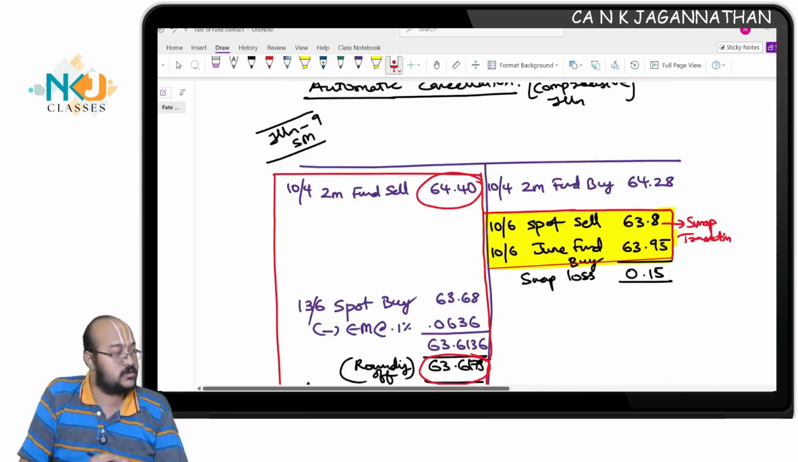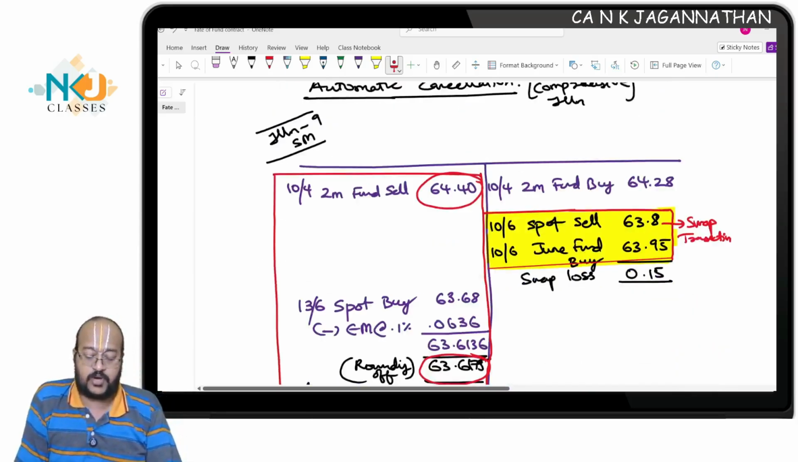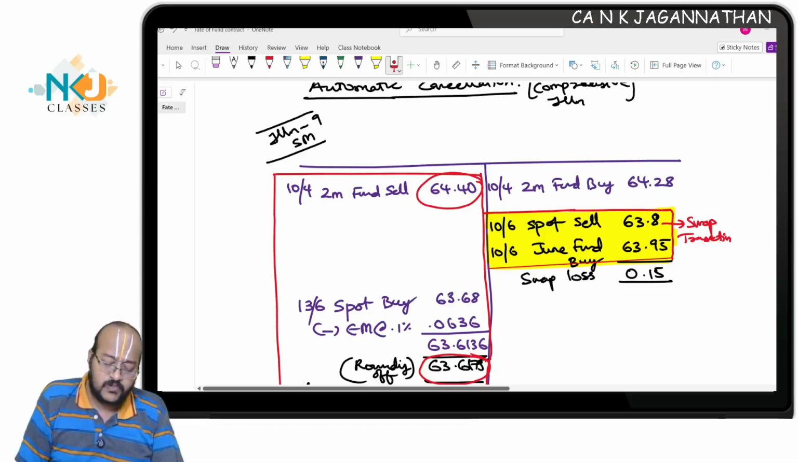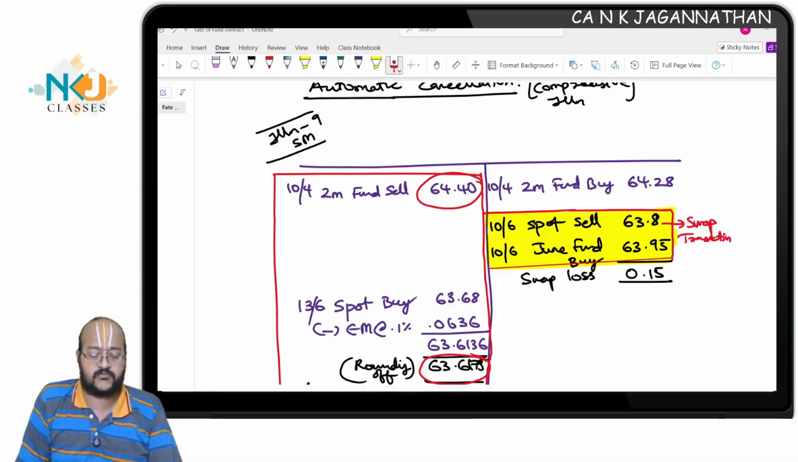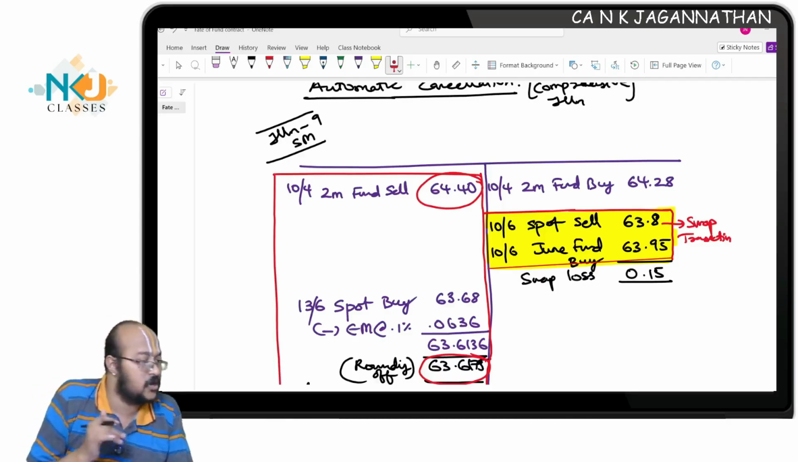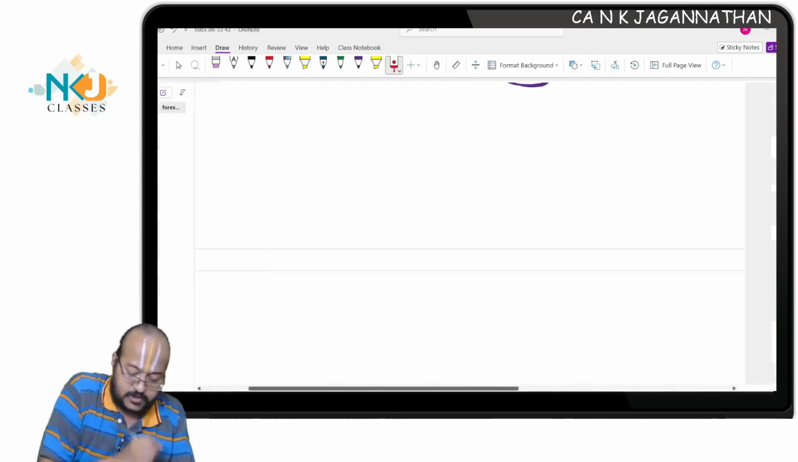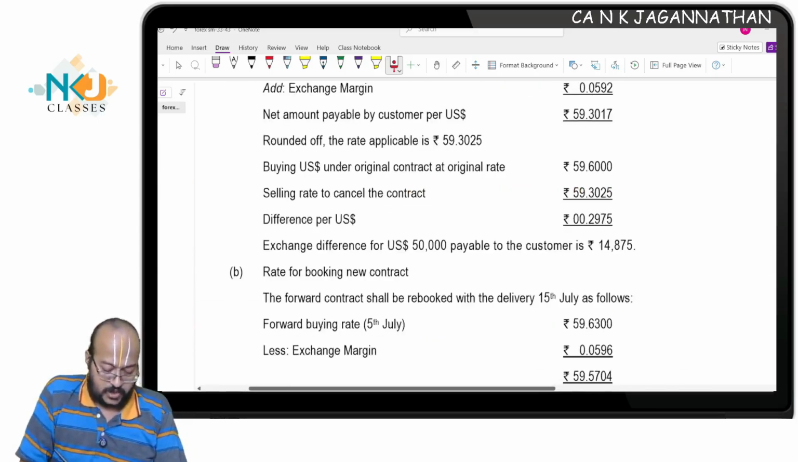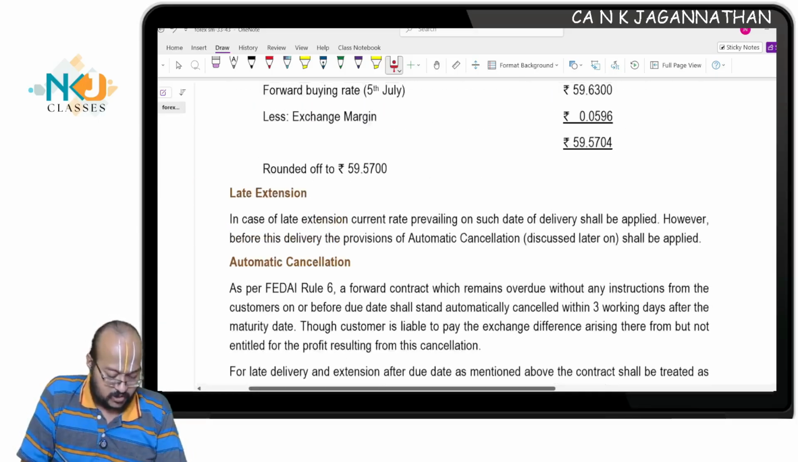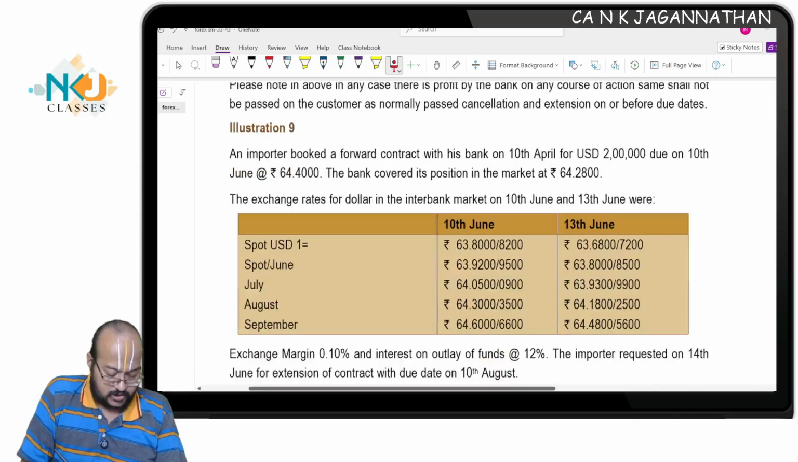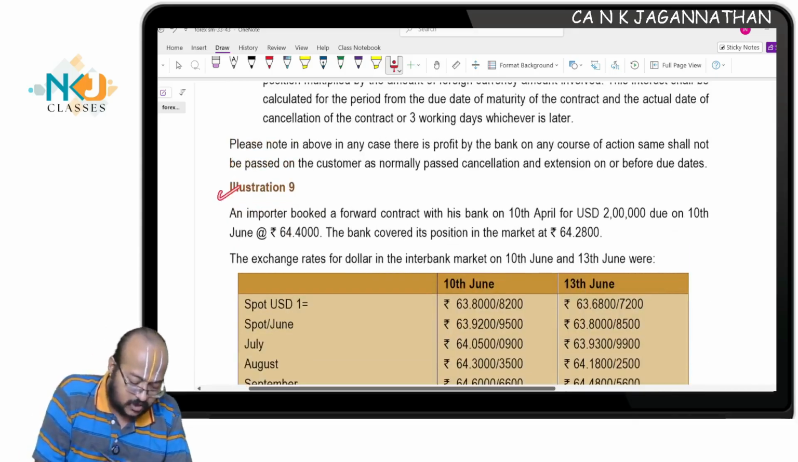This is the last set of discussion. A very important area, the last illustration, which will cover all the aspects of the fate of a forward contract. Shall we discuss this? Within 10 or 15 minutes we'll complete the question. Take illustration number 9, automatic cancellation.